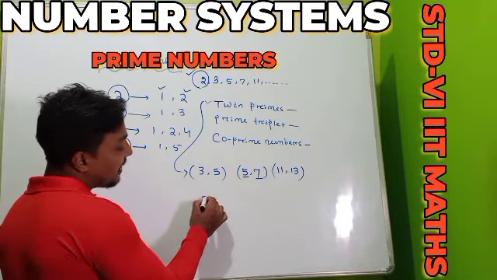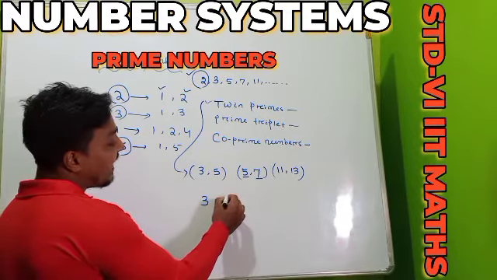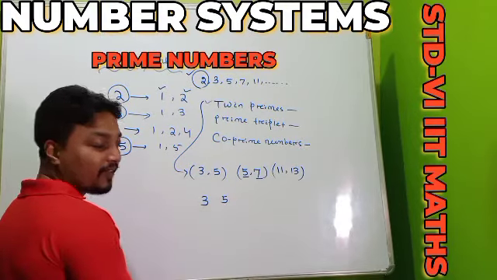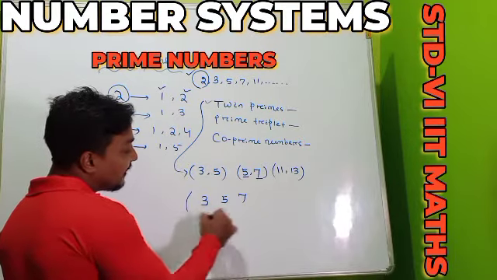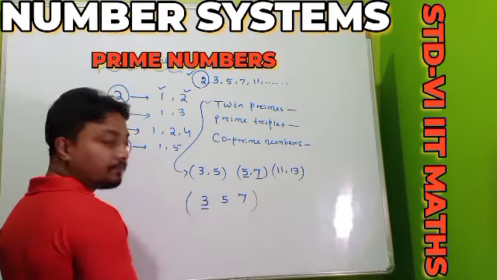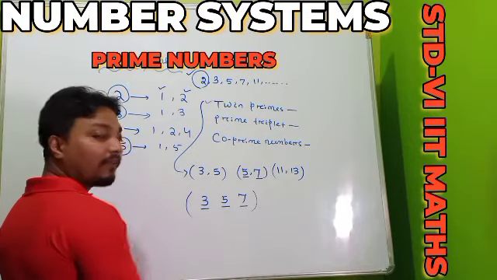Suppose here is one prime number, 3. Here is another prime number, 5. Another prime number, 7. See, 3 is one prime number, 5 is another prime number, and 7 is another prime number.